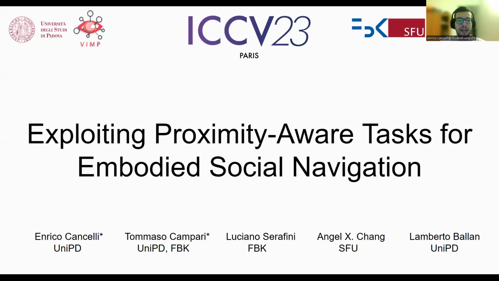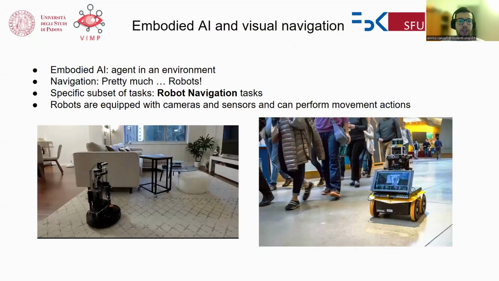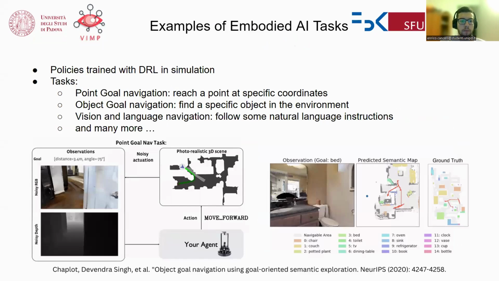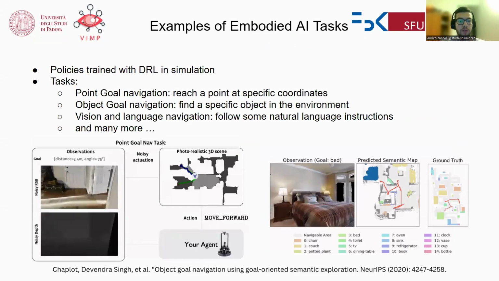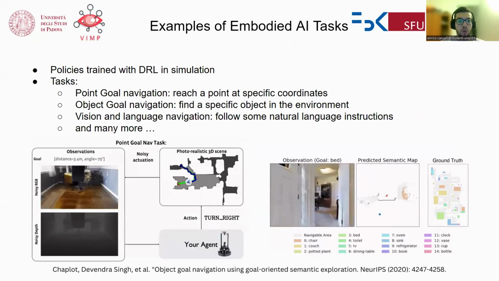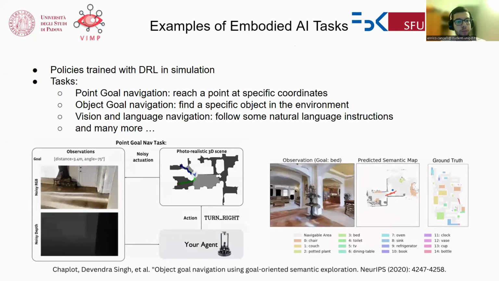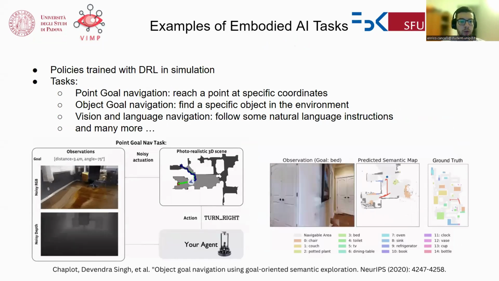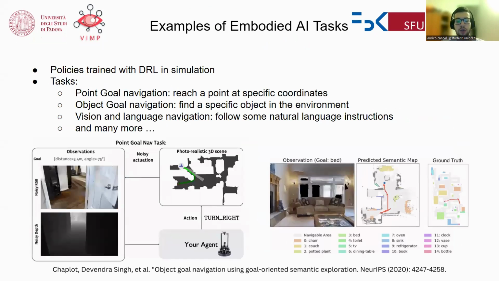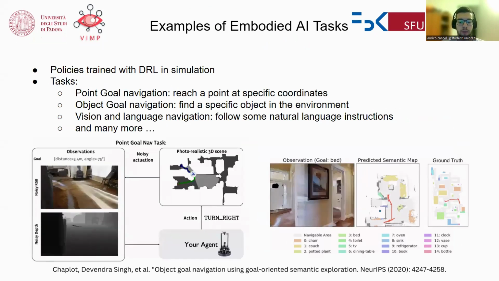Hello, everybody. My name is Enrico Cancelli, and I'm one of the authors of Exploiting Proximity-Aware Tasks for Embodied Social Navigation. Our work deals with embodied visual navigation in constrained indoor environments. Many types of policies have been proposed in the literature, together with different types of tasks, from the simpler ones, like point-goal navigation, object-goal navigation, to more complex ones that actually deal with natural language processing.